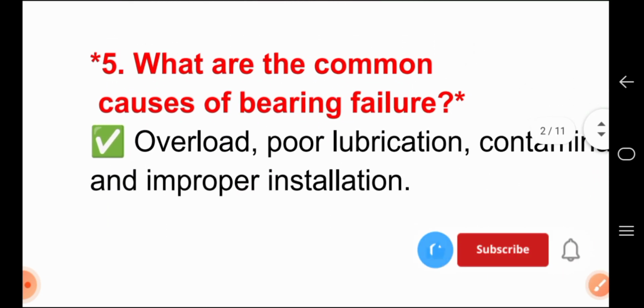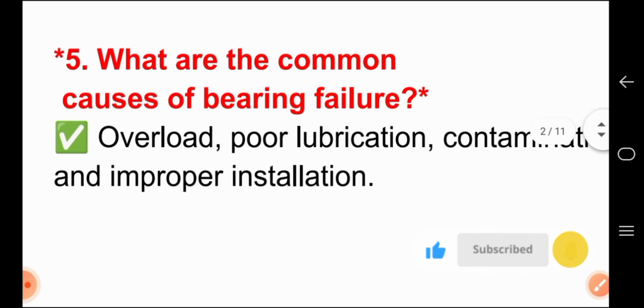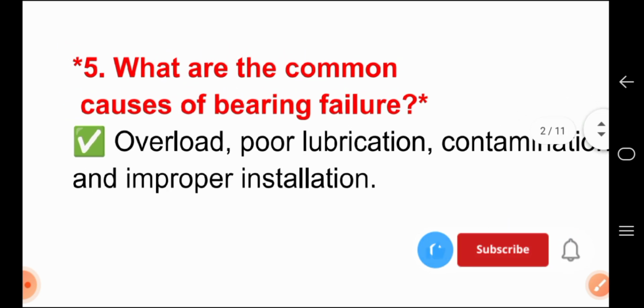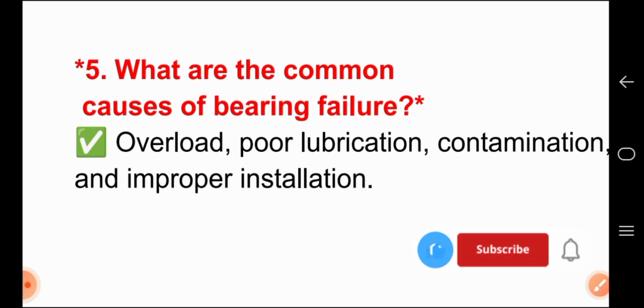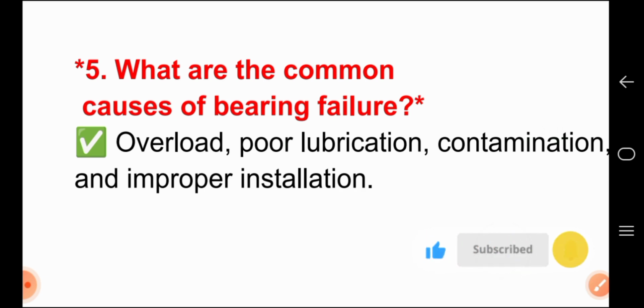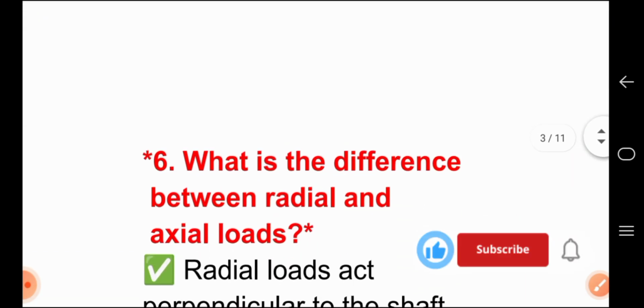The next question number 5 is, what are the common causes of bearing failure? For answer, overload, poor lubrication, contamination and improper installation.